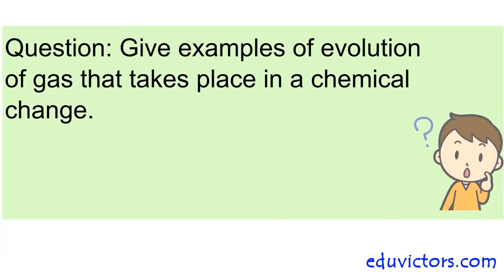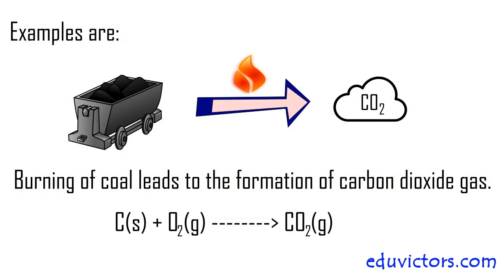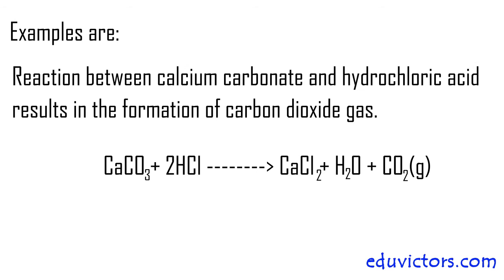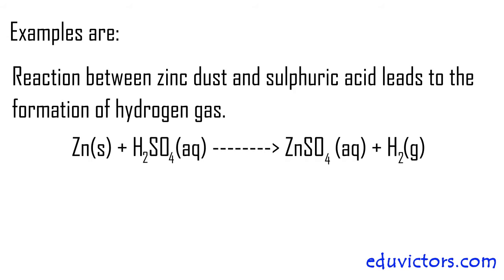Give examples of evolution of gas that takes place in a chemical change. Examples are: burning of coal leads to the formation of carbon dioxide gas. Reaction between calcium carbonate and hydrochloric acid results in the formation of carbon dioxide gas. Reaction between zinc dust and sulfuric acid leads to the formation of hydrogen gas.